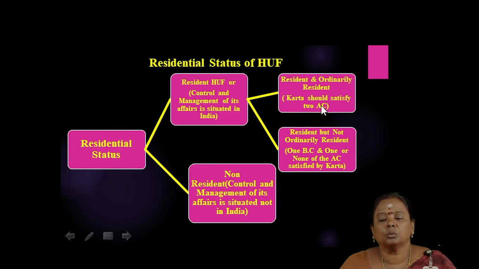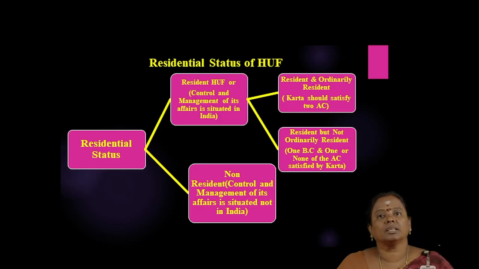In order for the HUF to become resident and ordinarily resident, the Karta should satisfy the additional conditions which are given in the Income Tax Act. When the Karta does not satisfy the additional conditions, then the Hindu undivided family is a resident but not ordinarily resident for that particular assessment year.